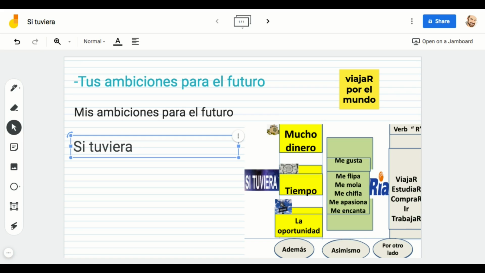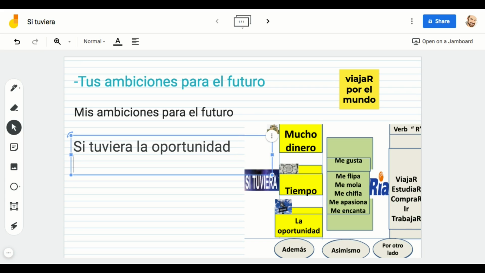Si tuviera, that is the first chunk of the frame. Si tuviera, if I had, then la oportunidad. Remember, oportunidad is only 1 p in Spanish, so don't put two. So si tuviera la oportunidad, and now we're going to put me fliparía, I would love. That is really important.